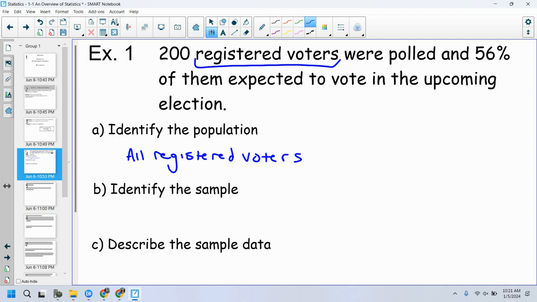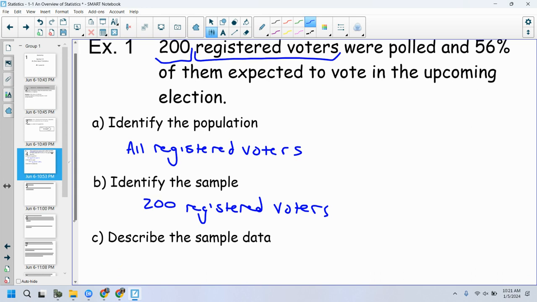Okay, so the sample is my 200 registered voters. That's the subset of all registered voters, right? It is the sample. It is the subset. Those 200 come from all the registered voters. That sample comes from the population. And 56% of them expected to vote in the upcoming election.